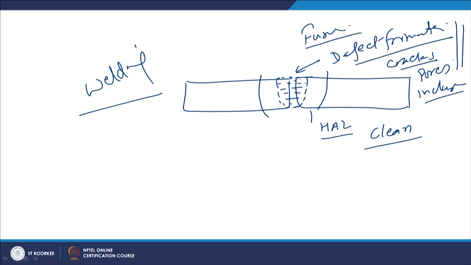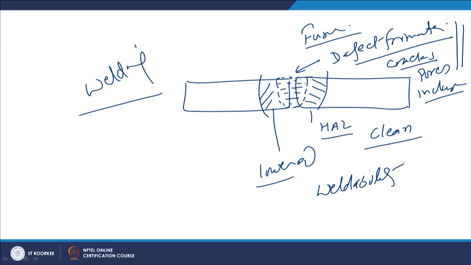So, the way by which the HAZ properties are affected due to the application of heat for fusion welding significantly determines the ease of welding or the weldability. If there is significant compromise with the properties of the heat affected zone, means these properties are either lowered or unnecessarily the hardness is increased, material is embrittled, then in that case the weldability of the metal will be reduced significantly.